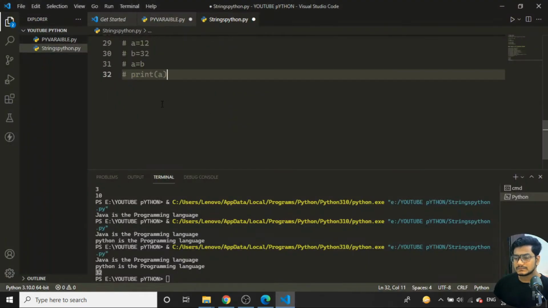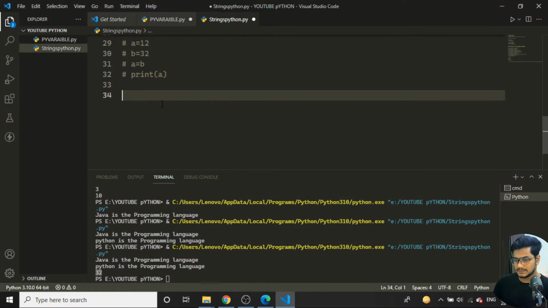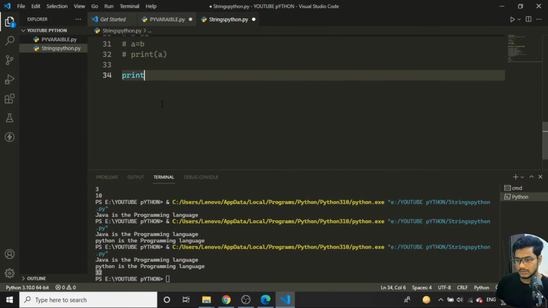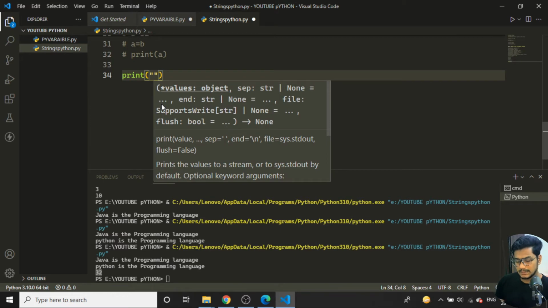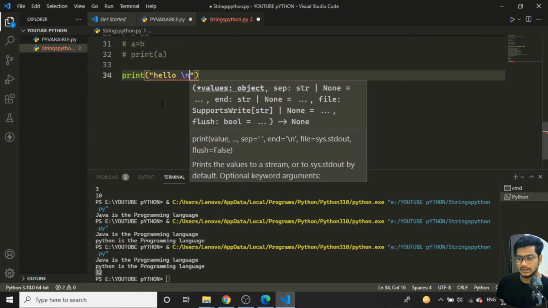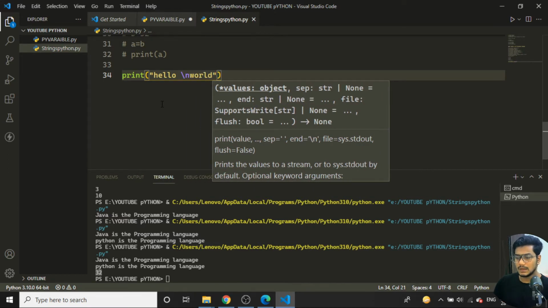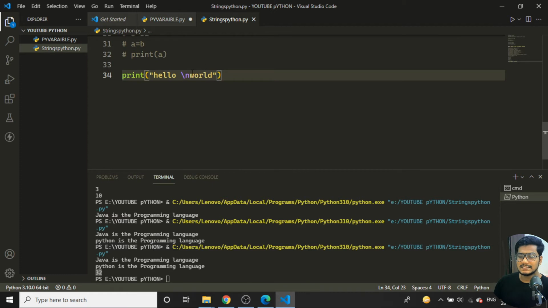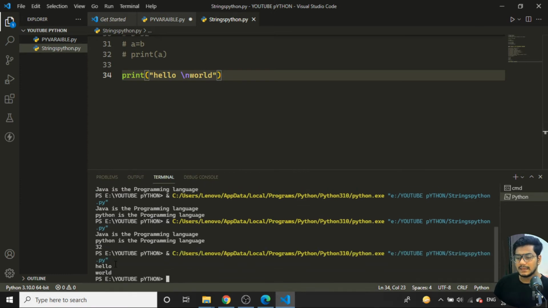So now if I tell you about the escape sequence character, we'll just write Python print. I'll write hello, then I'll give the slash n over here. Okay, hello slash n. Then I'll give the other hello slash n world. So what is this slash n? Slash n is nothing but a new line character. If I try to run this program, you can see hello is coming in one line, and whatever the next word is comes inside my new line. That is, it is a new line character.